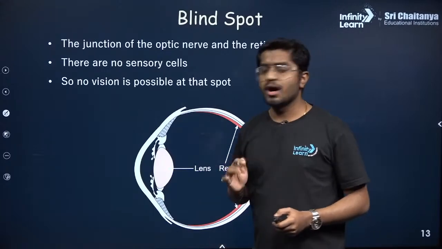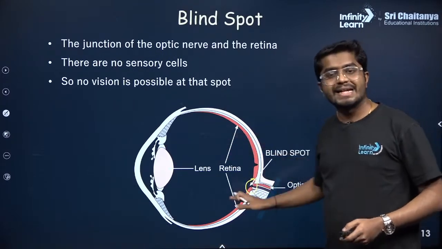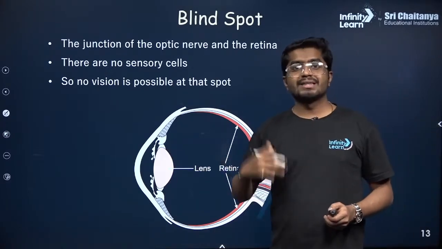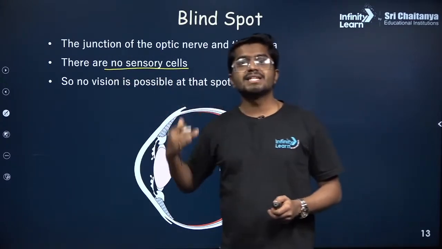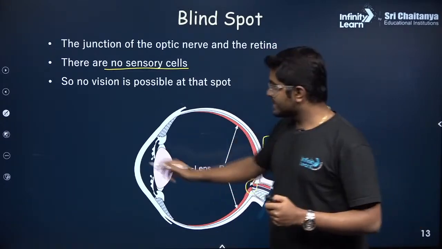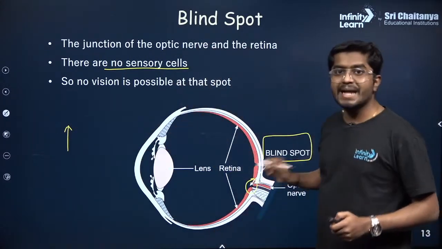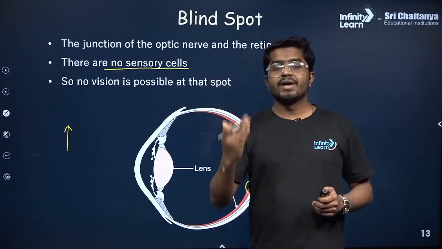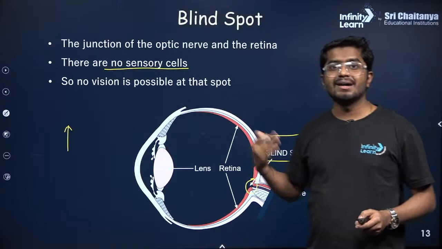Okay? So now there is a retina and there is an optic nerve. The junction between the retina and the optic nerve is called the blind spot. At the blind spot there are no sensory cells, and that is the reason if the image is formed at the blind spot, you can't see. If let's say the object is kept at this location and the image is formed at this blind spot, you cannot see that object. There is a very small point in front of your eye where you cannot see the object. That is because the image is forming at the blind spot.